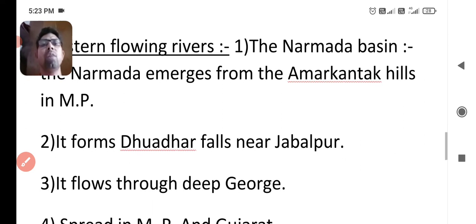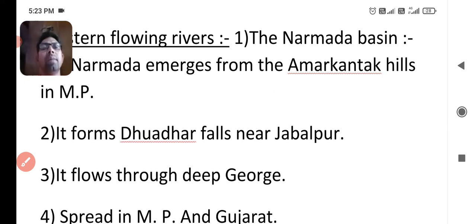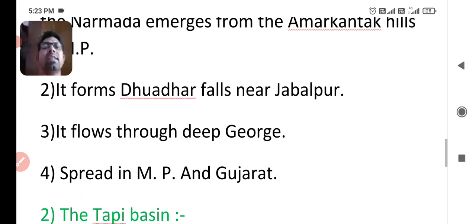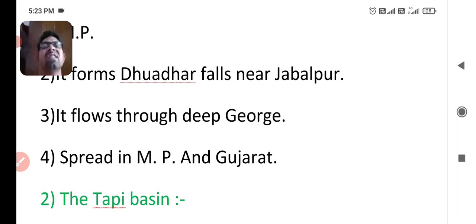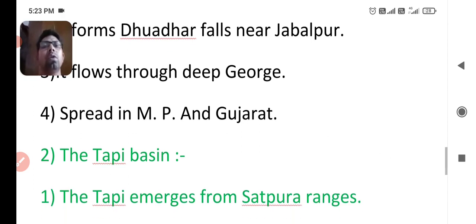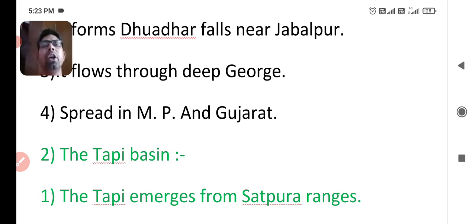And the next major point about the Narmada Basin is, it flows through a deep gorge and its main basin is spread over MP and Gujarat. So I think you got all 4 points related to the Narmada Basin.